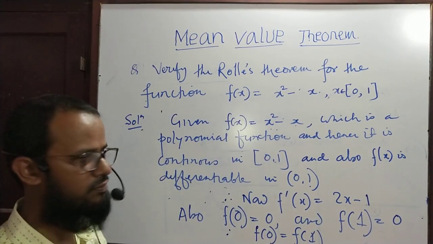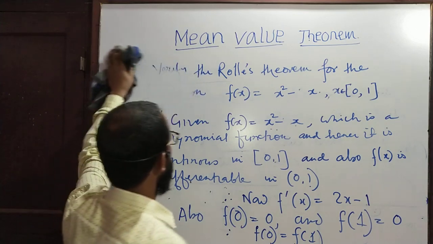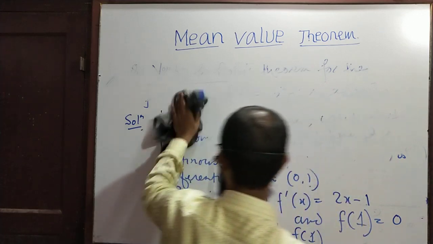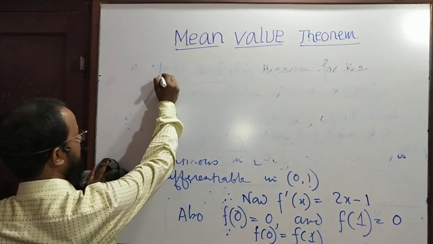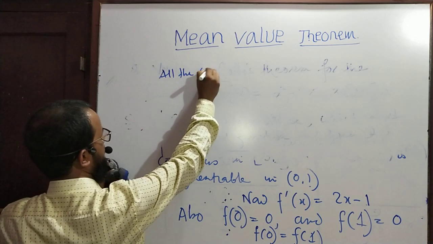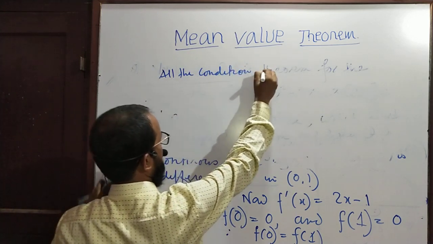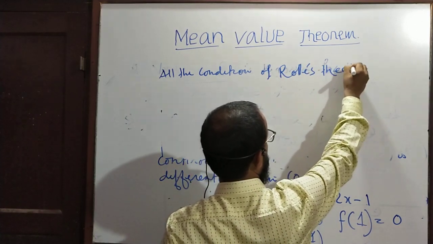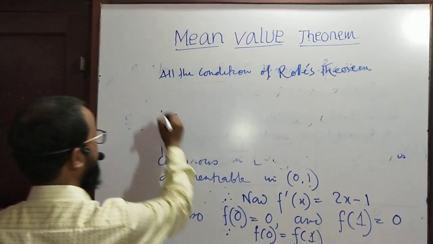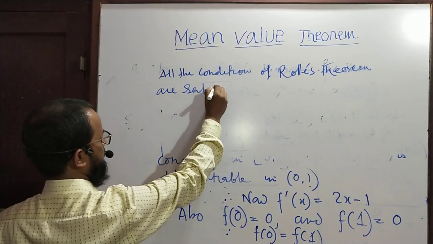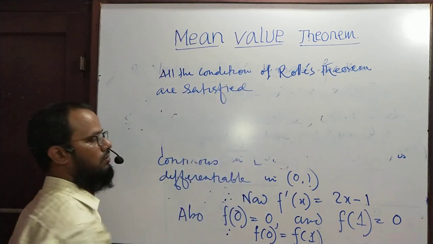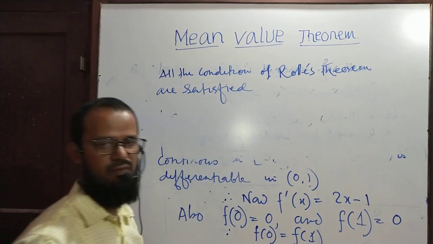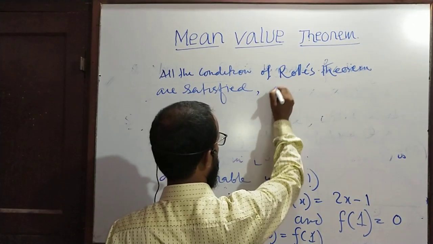So all the conditions of Rolle's theorem are satisfied, and since the conditions of Rolle's theorem are satisfied, by Rolle's theorem,